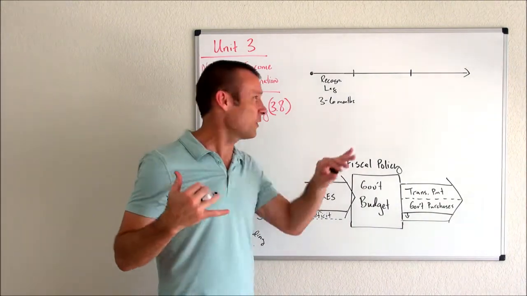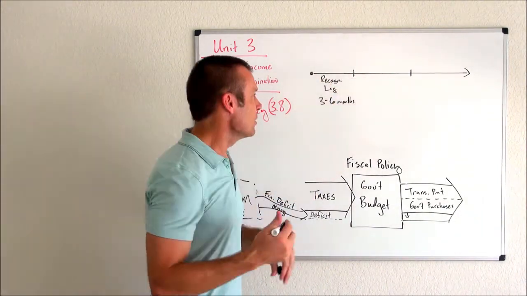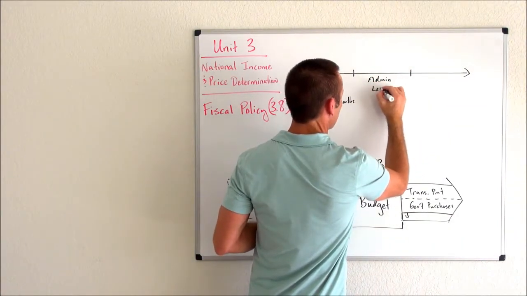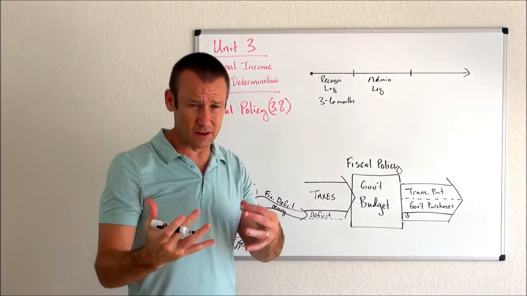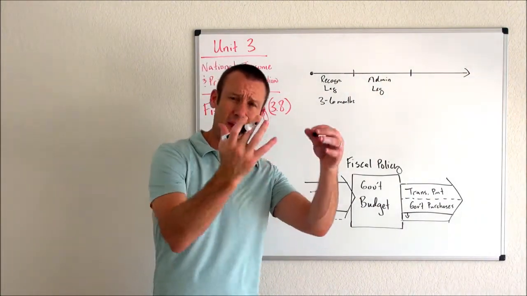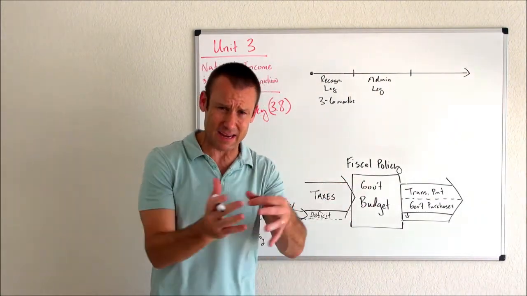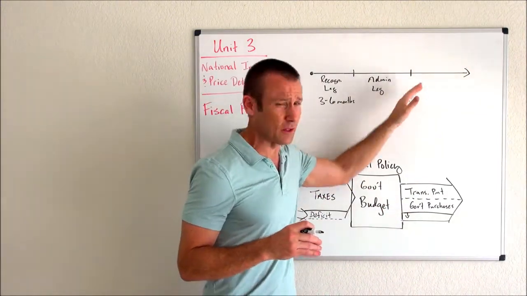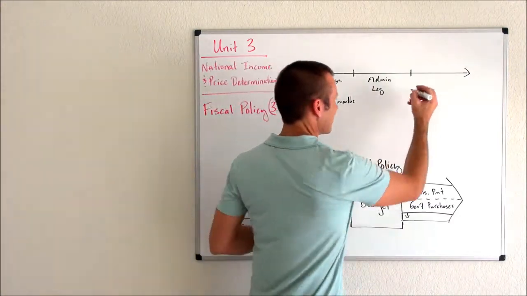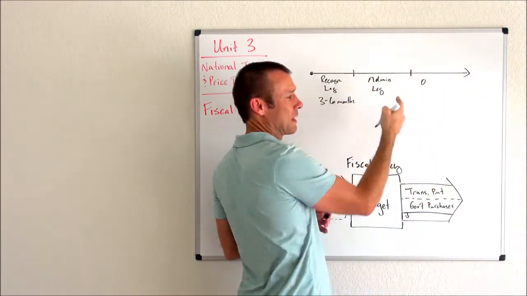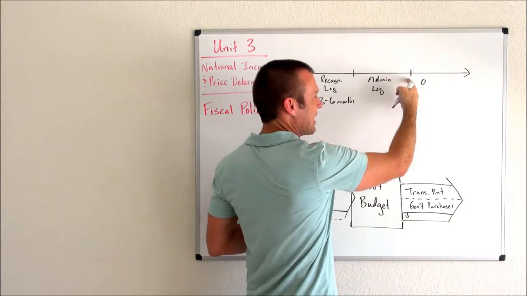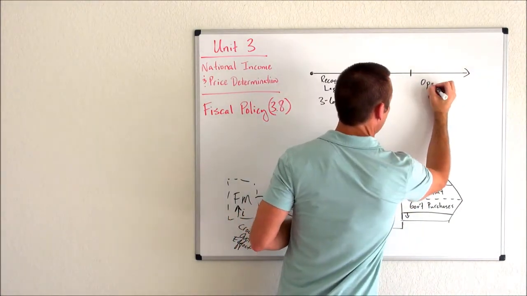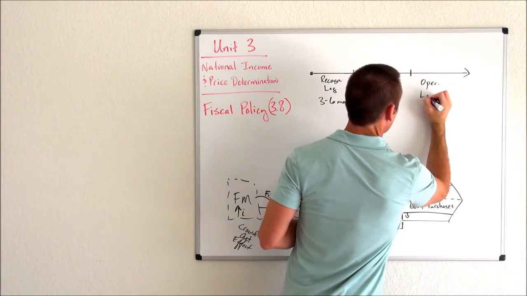Now, after we find out that we're in a recession 3 to 6 months later, we're going to have what is called the administrative lag, okay? What is the administrative lag? Well, we've got to pass it in the United States through our House, through our Senate, and have the President sign it. It has to be the exact same bill, okay? That takes some time. So we've got this administrative lag. And then finally, there's also this operational lag. So we pass the bill right here at that dash. It might take all the way to here to really impact the economy because of this operational lag, all right?